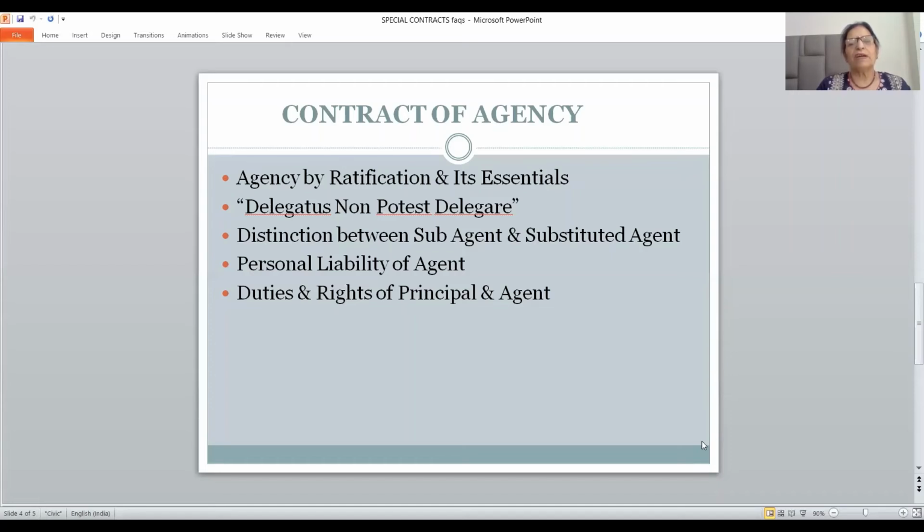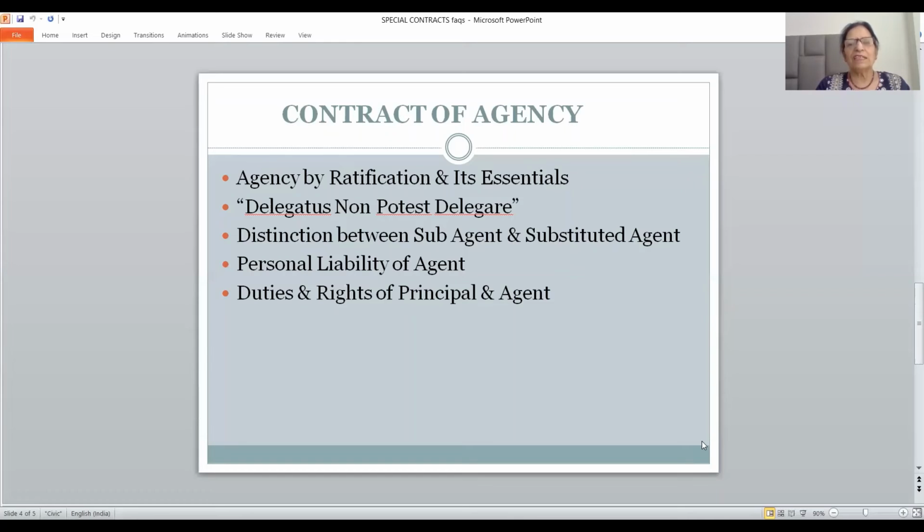There are 2 cases: one where the act is done with the prior authority of the principal, and second where the act is done without the authority of the principal but it is ratified subsequently. In both cases, the liability of the principal will be the same. That is why we say ratification tantamounts to prior authority. It is equivalent to the prior authority, no doubt, provided the ratification is valid.